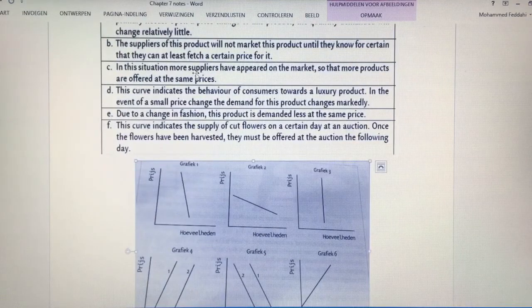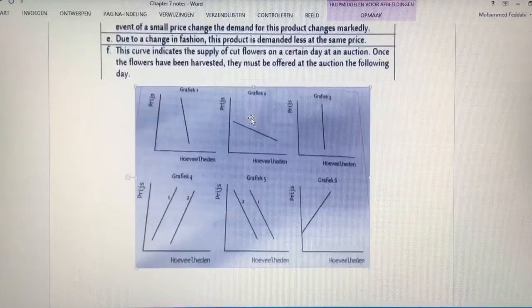In this situation, more suppliers have appeared on the market so that more products are offered at the same price. Good luck.